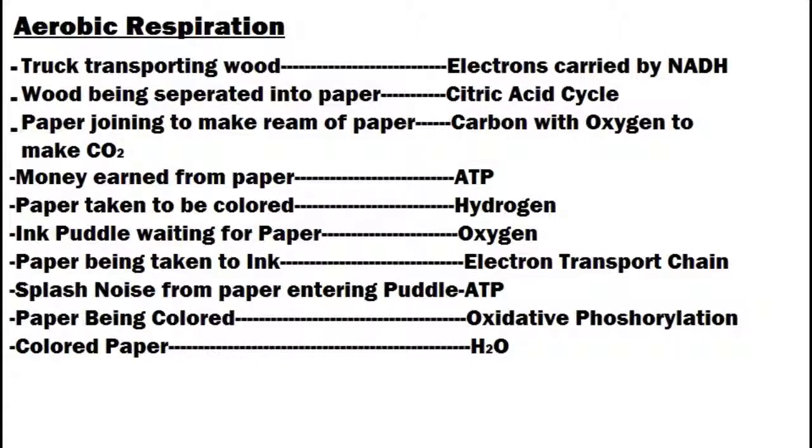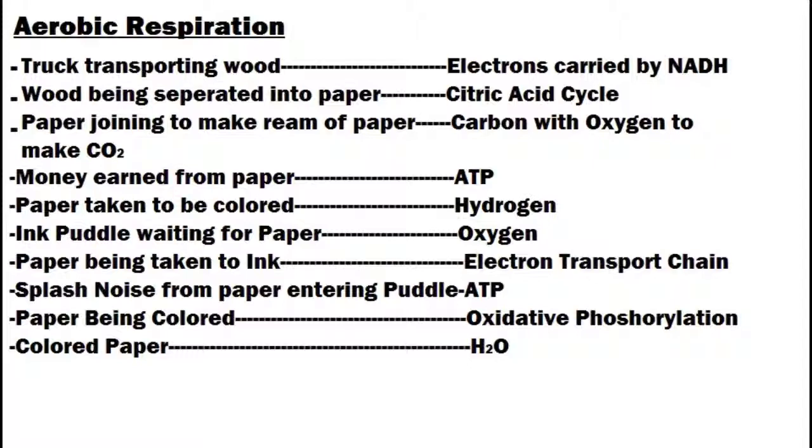Now, just in case you're confused, we'll review. The truck transporting the wood was the electrons being carried by NADH. The wood being separated into the paper is the citric acid cycle, which is the pyruvates being separated. The paper joining to make ream of paper is carbon with oxygen to make CO2. Money earned from paper was the ATP.